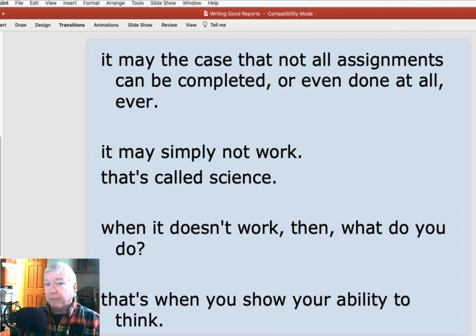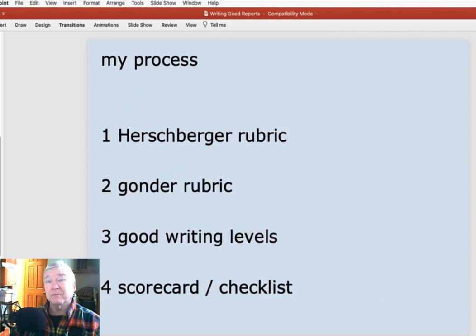And the results of your lab may not be what you intended at first, because not everything can always be done every single time. It may not work. That's called science. And that's when you use your ability to think. And actually, negative information can be good information in science. It's okay. As you'll hear me when I talk about reports in class, I'll be saying, if you've tried to do the work and you've done it and you've documented what you did and you're describing it well and putting it down in the report, if you didn't find what you were looking for or you found something different, that's okay. That's science.